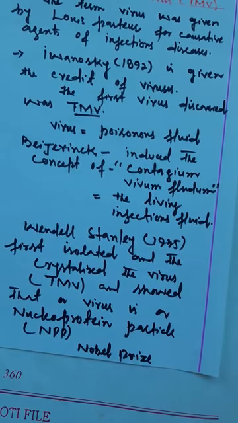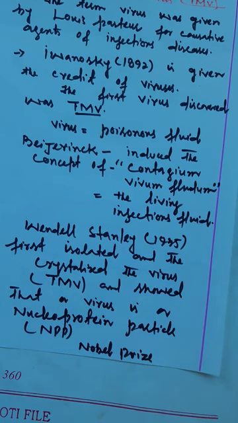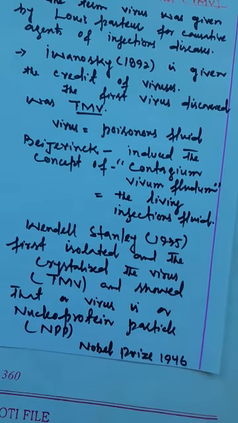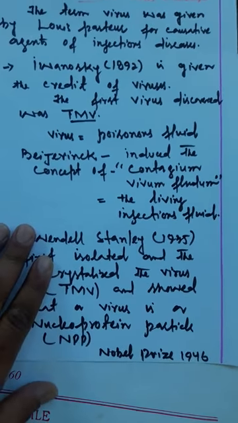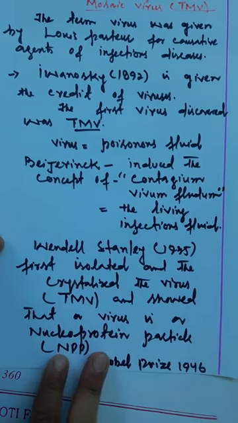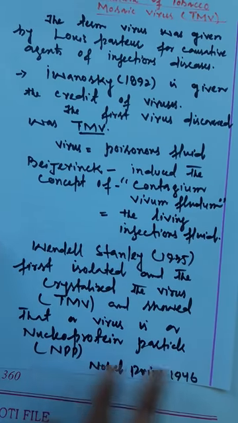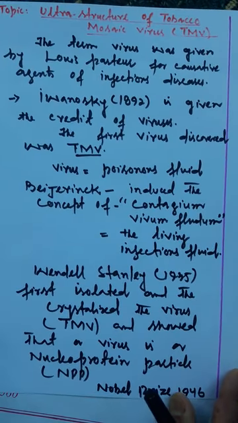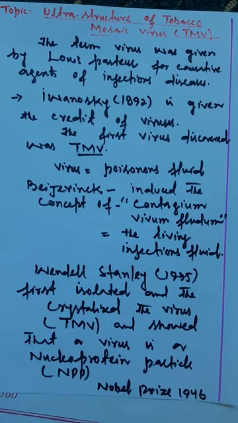As you have already read, viruses are acellular in nature. Viruses don't possess cellular organization, they have macromolecular organization. What does macromolecular organization mean? It means a virus is basically an association of two macromolecules.